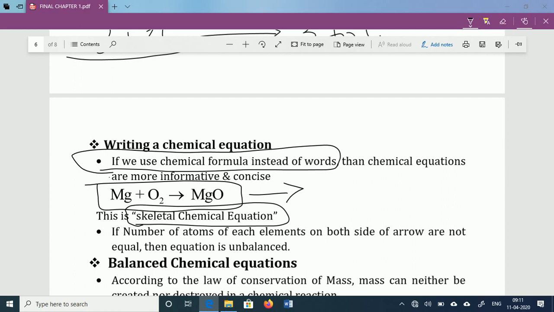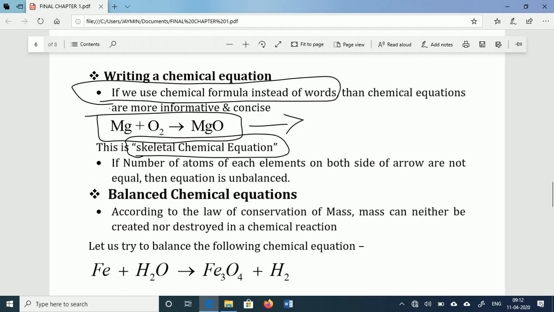If the atoms on both sides are not in balanced form and it is just a draft chemical reaction, then this type of chemical reaction is called a skeletal chemical equation. It just gives the idea of which reactants are involved and which products are produced in the reaction. But again, there is a need to balance the chemical equation.